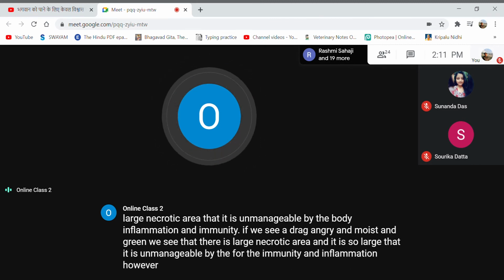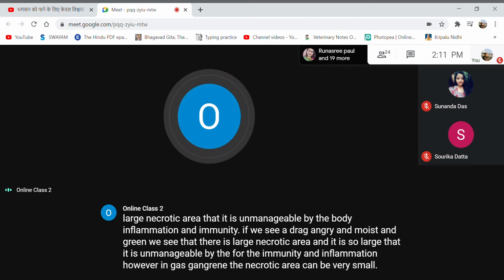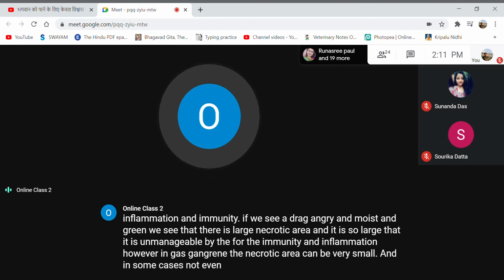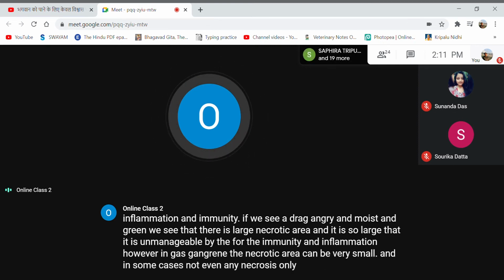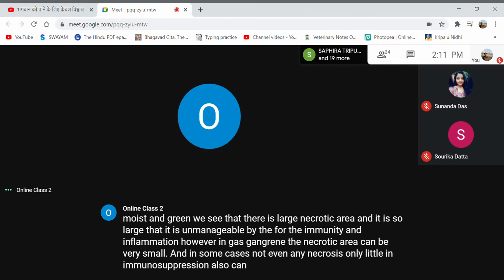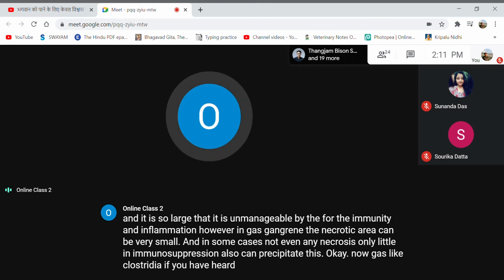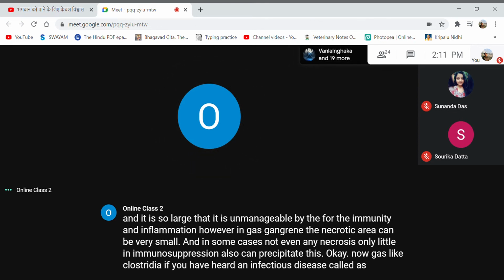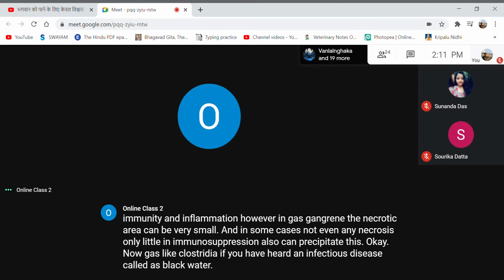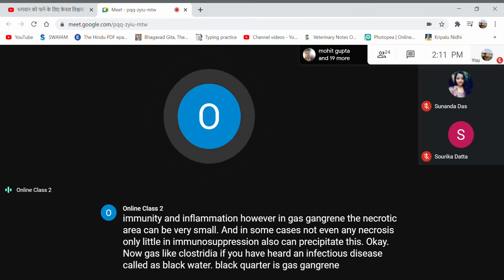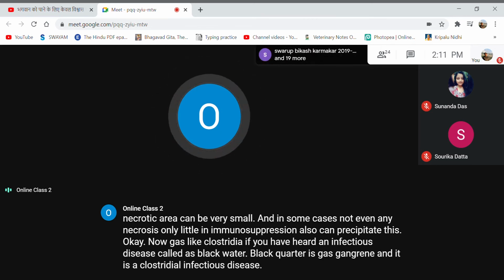However, in gas gangrene, the necrotic area can be very small, and in some cases, not even any necrosis, only a little. Immunosuppression also can precipitate this. Now, like Clostridia, if you have heard of an infectious disease called black quarter, black quarter is gas gangrene, and it is a Clostridial infectious disease.